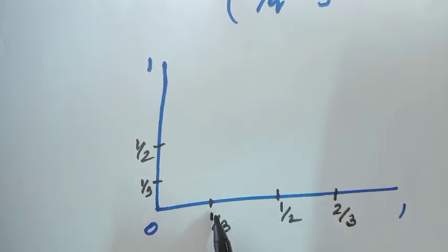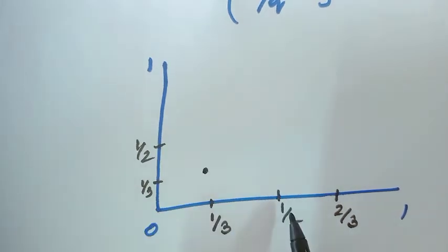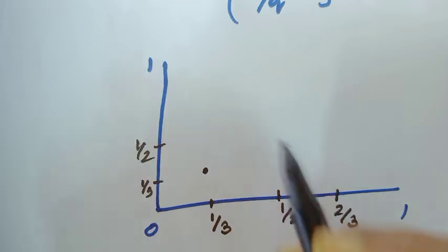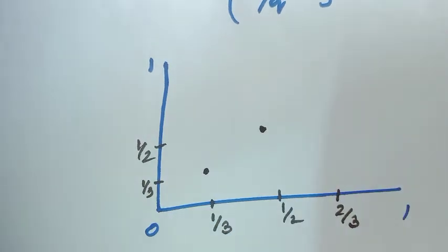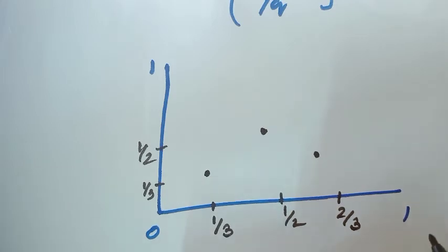Consider 1 over 3, then the value of the function would be 1 over 3. If we take 1 over 2, then the value of the function would be 1 over 2. If we take the point 2 over 3, then also the value of the function is 1 over 3. And if you take 1 over 4, then the value of the function is 1 over 4.